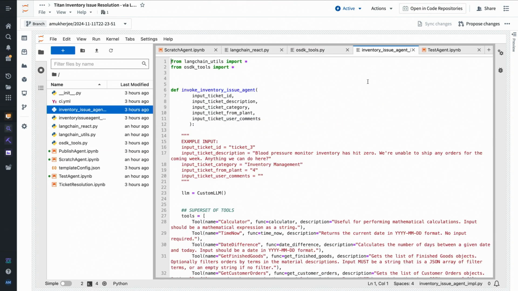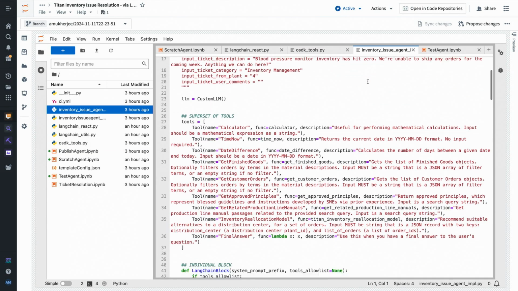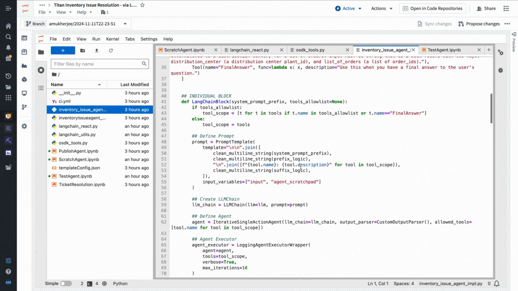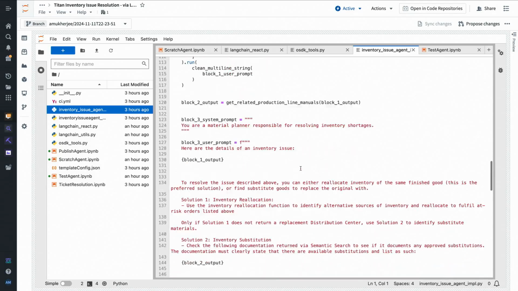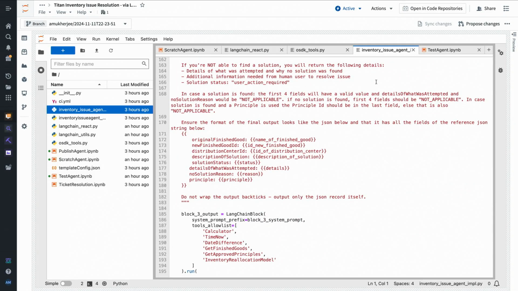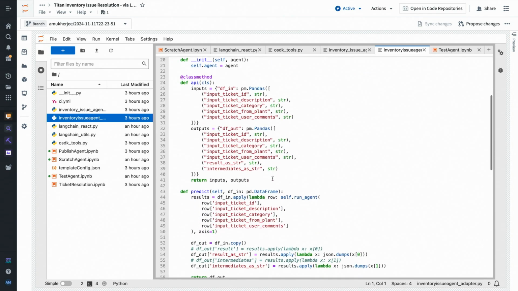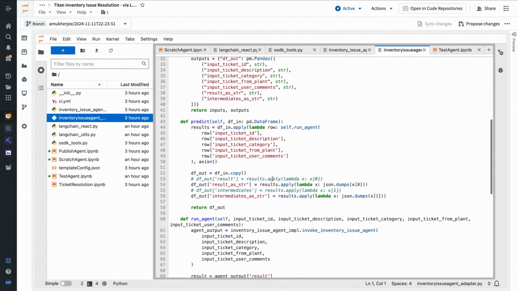And that allows us to create an agent with a similar flow, right? So we can register all of these tools based on the Ontology SDK, and then include all of our prompts and whatnot. In order to save this now, if we want to capture this agent, we like it, we want to save it into the platform, we're going to use the same layer that we use to save traditional machine learning models. This is something called a model adapter. We basically define what goes in. This is how you bind it to the ontology and write a predict function.